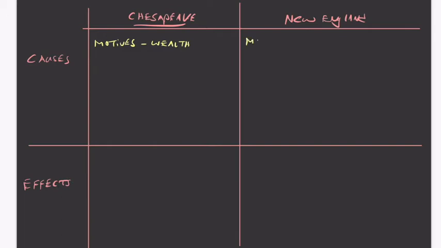If we look at motives for New Englanders, we can look at this idea of religious freedom. The Pilgrims were separatists, if you remember. They thought the Anglican Church was beyond reform, so they came to start something entirely new. They did not want to go back. Even the Puritans really didn't have a sense of wanting to go back to England.